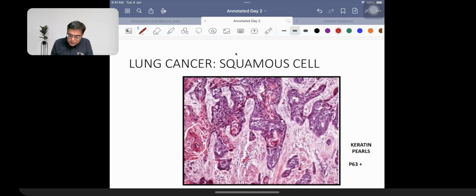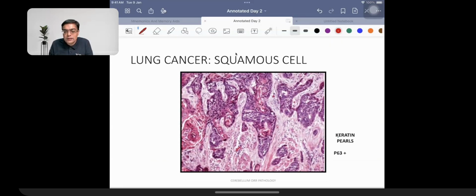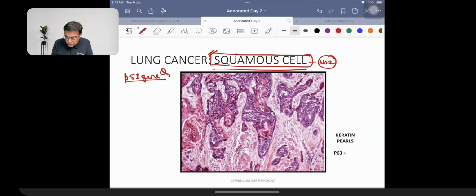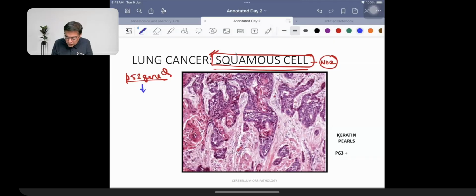Then we are going to be asked question in the exam, which is on the different types of lung cancers. I think this is all known to you. The example of a lung cancer, which was very common all these years in our country, happened to be squamous cell carcinoma. As of now, this is the number 2 cancer. This is an example of a cancer which is going to be associated with mutation in a gene that is called as P53 gene mutation. So we are going to be having different types of markers that are going to be associated with this, P63 and P40. Elder brother and younger sister, that is what say bada bhai choti behan.